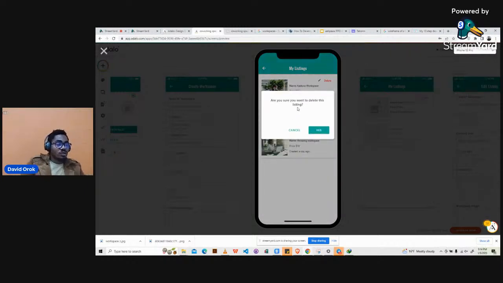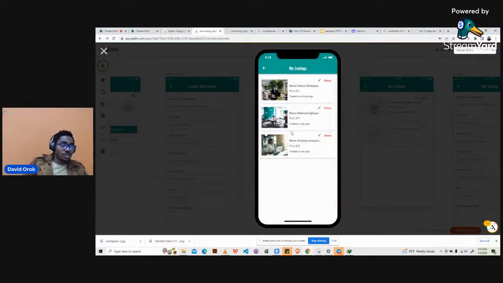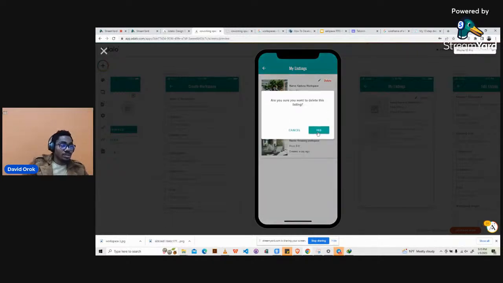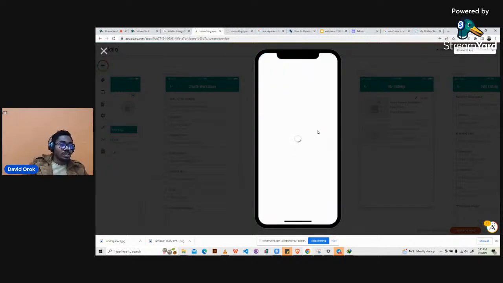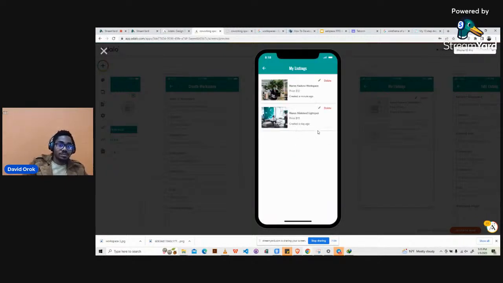Now, if at all we used the transition type push, it would have taken us completely to another page. All right, but now we use the transition type modal, so it only pops up in front of that same page, so we can still see the details in the back, right? So we can just click on cancel, then it will just close it like this, or we can click on, let's delete the old one. We can click on yes, and it will actually delete and take us back to my listing.